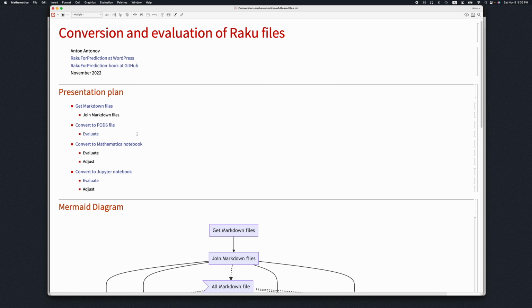The main message of this presentation is that we can do some sort of literate programming using Markdown articles with Raku, and also not just Markdown, but pod6 files, or we can also use notebooks in which we can combine text and code and produce explanations or do reproducible experiments, or just experiment and play around with Raku.